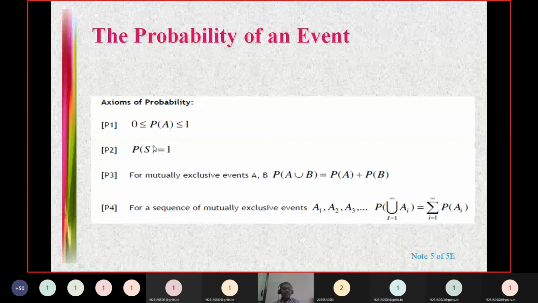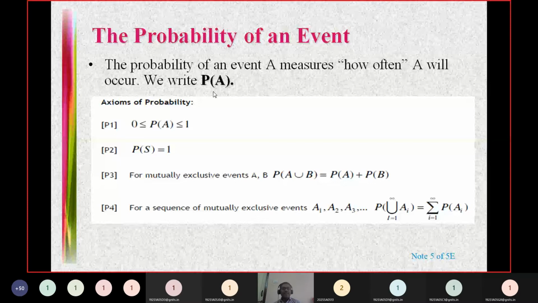The second axiom says that the probability of the entire sample space is 1. Next one is for any two mutually exclusive events. What do you mean by mutually exclusive events? A intersection B equal to empty. So if A intersection B is the empty set, then P of A union B will be equal to P of A plus P of B. If you are saying something is a probability function, that function has to satisfy these three conditions. Any function satisfying these three conditions is called a probability function.